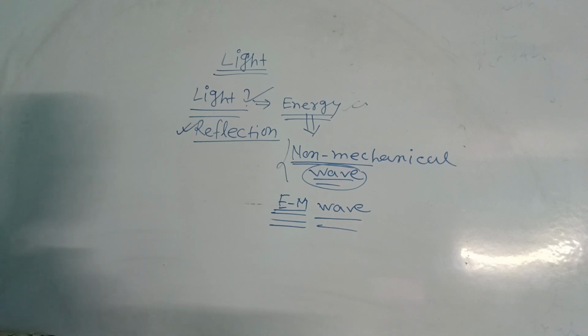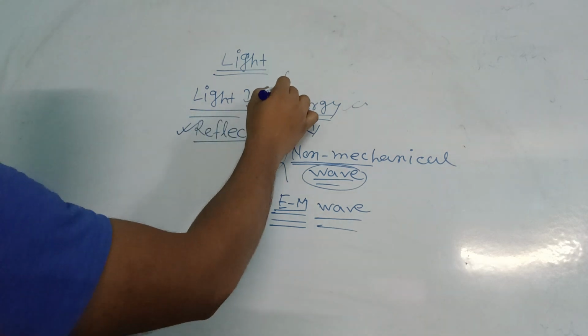So the question is, how to define light? No need to memorize. You can write: light is a form of energy.